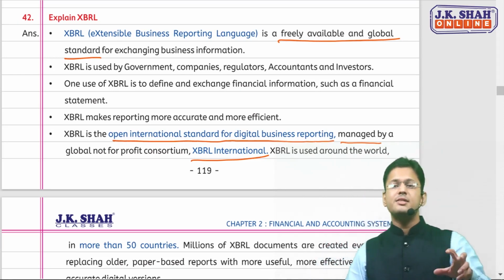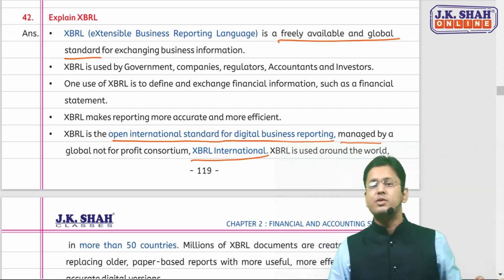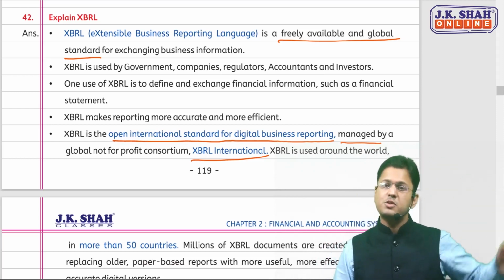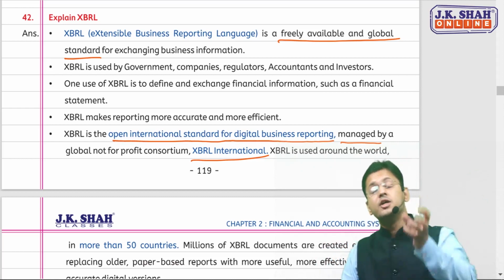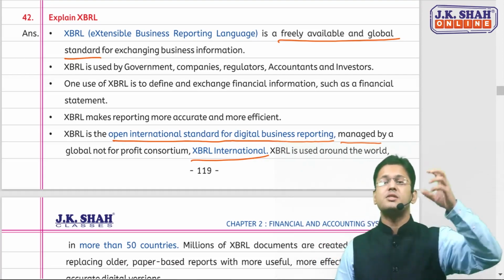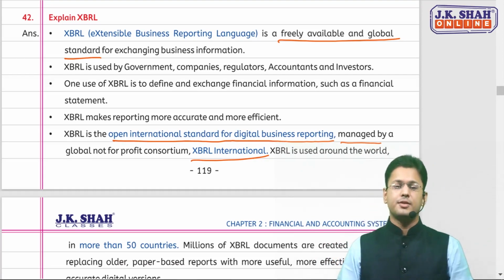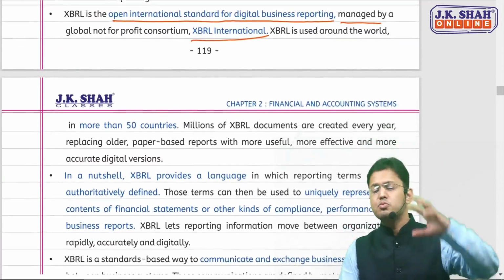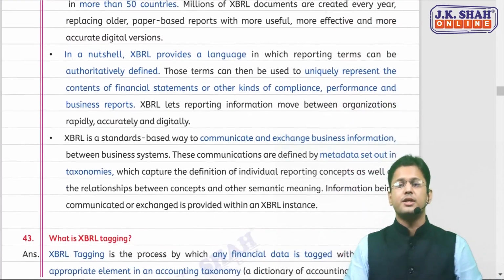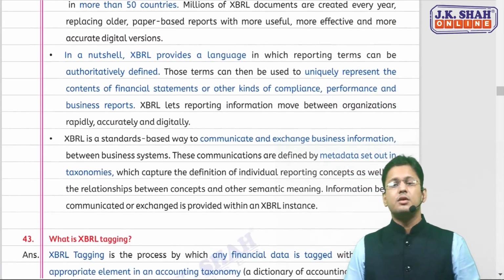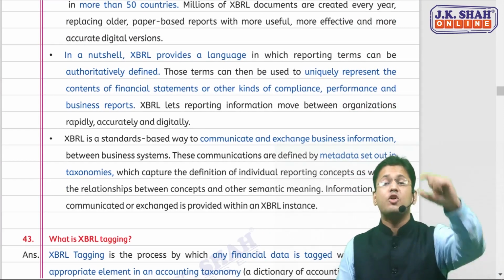This XBRL is like any other language, like C or C++. It is also a language for reporting business transactions in a common framework. Currently, more than 50 countries are using it. XBRL has taxonomies.